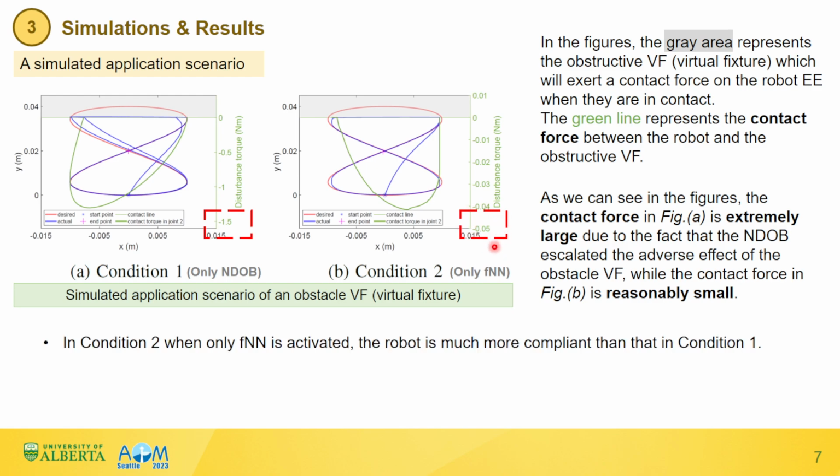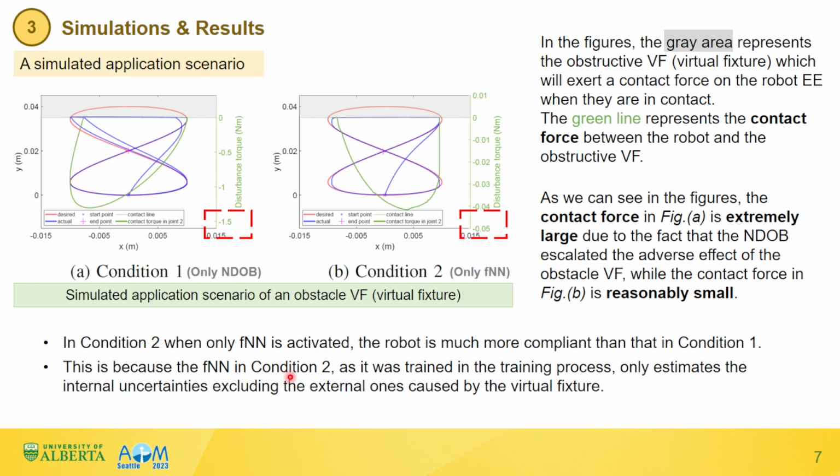This indicates that, in condition 2, when only the feed-forward neural network is activated, the robot is much more compliant than that in condition 1. This is because the feed-forward neural network in condition 2, as it was trained in the training process, only estimates the internal uncertainties excluding the external ones caused by the virtual fixture.